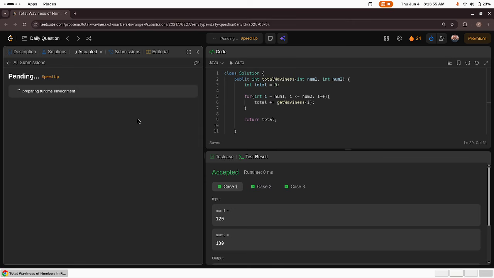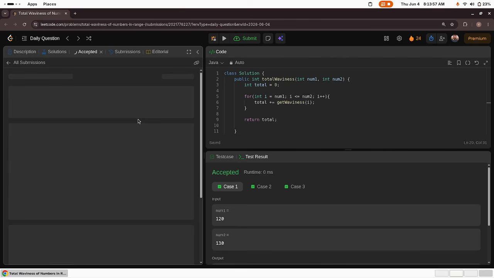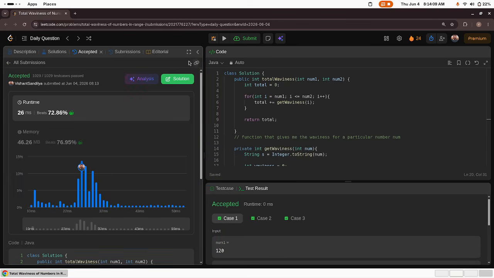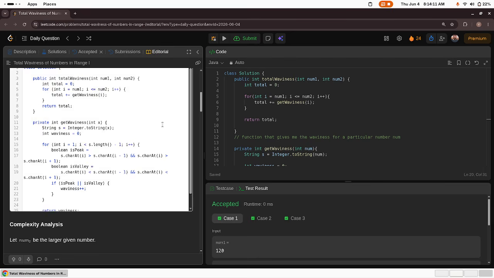Preparing runtime environment, speeding up. I think it's accepted because accepted is already there. Yeah, it got submitted. Now let's see the time complexity for this. Move to editorial.